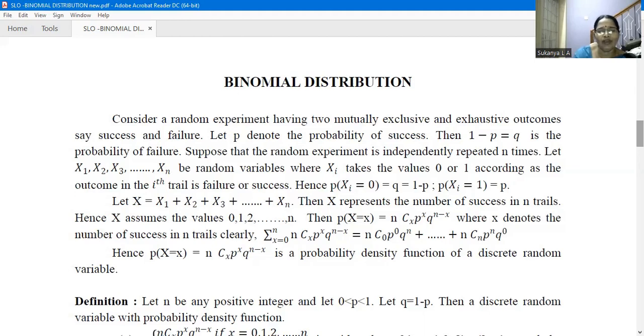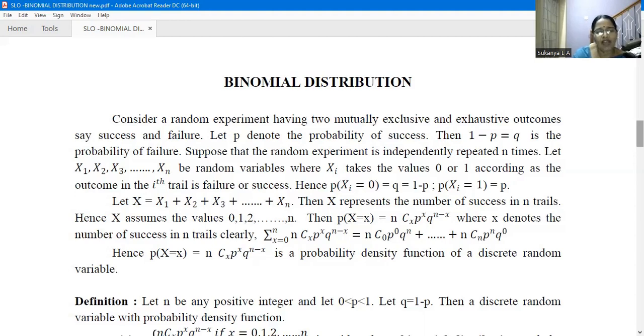Suppose you put five successes there: the probability of X equal to 5, that is, the probability of getting 5 successes, is nC5 p^5 q^(n-5). So that is the meaning. Clearly, the summation for x equal to 0 to n of nCx p^x q^(n-x), if we expand it, we get nC0 p^0 q^n plus etc., plus nCn p^n q^0.